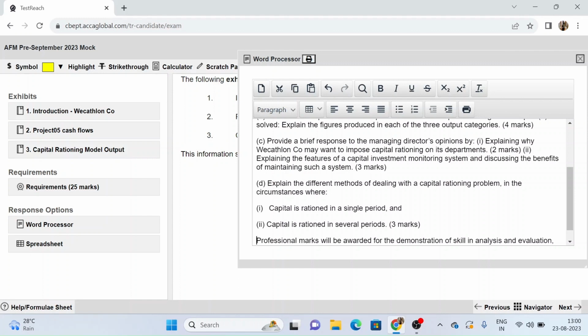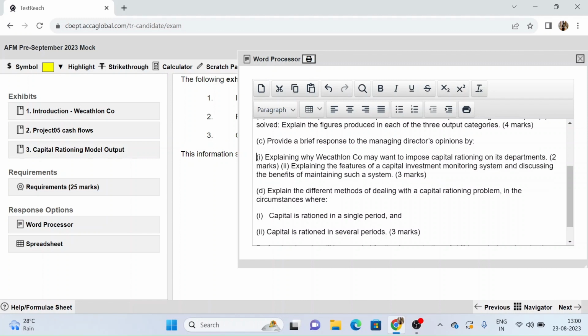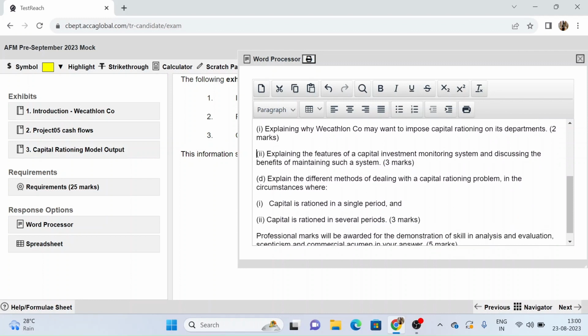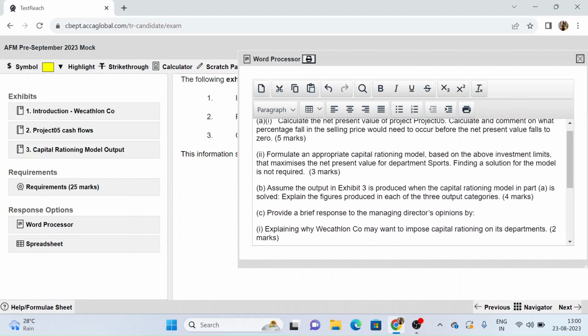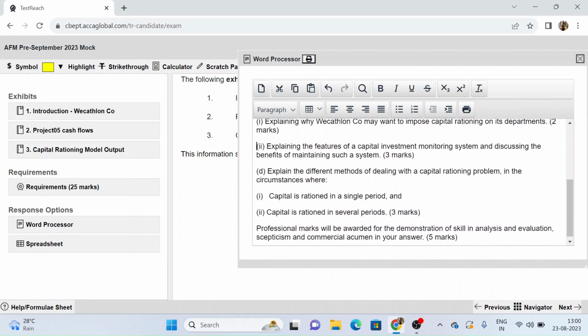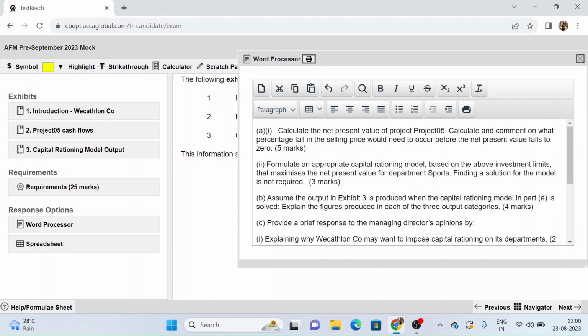Okay, now going to part C, provide a brief response to the managing director's opinions by first of all explaining why the company may want to impose capital rationing on its departments. This is for 2 marks. And then explaining the features of capital investment monitoring system and discussing the benefits of maintaining such a system. Then we have to explain the different methods of dealing with the capital rationing problem in the circumstances where capital is rationed in a single period and when capital is rationed in several periods. So these are our few requirements that are asked from this question.